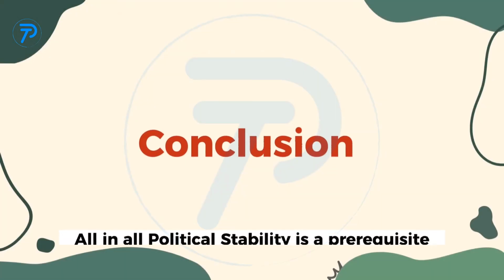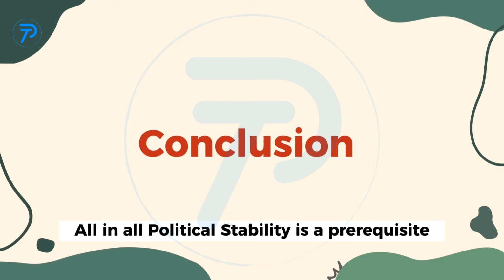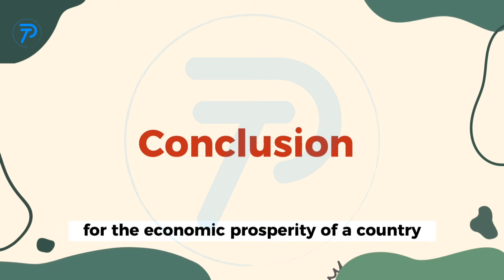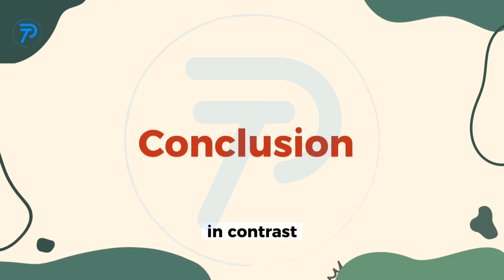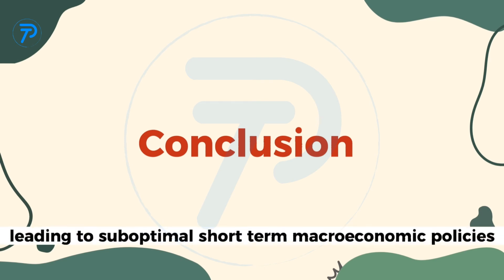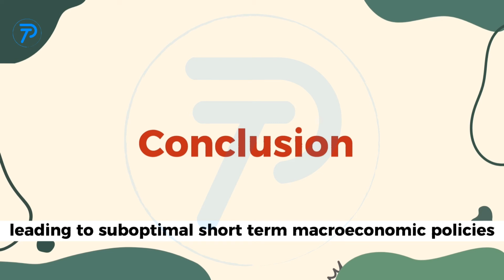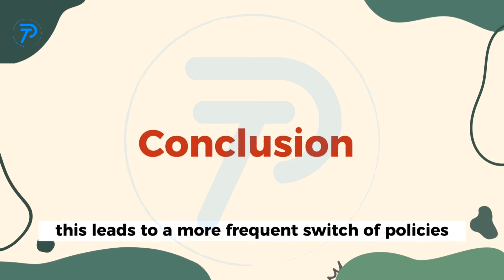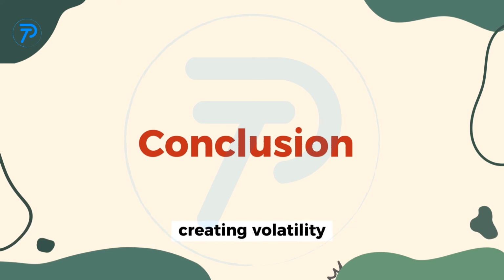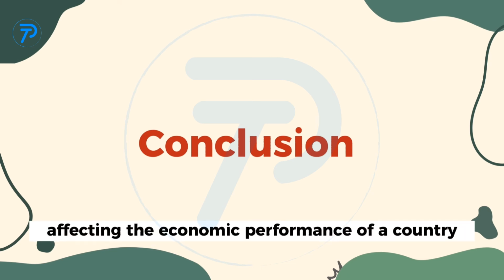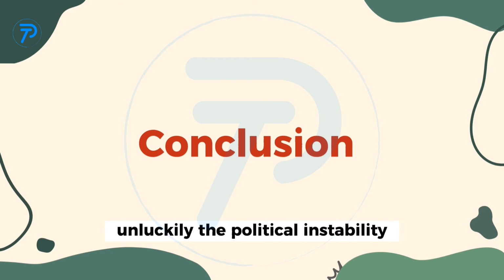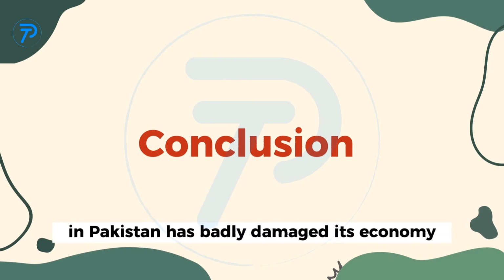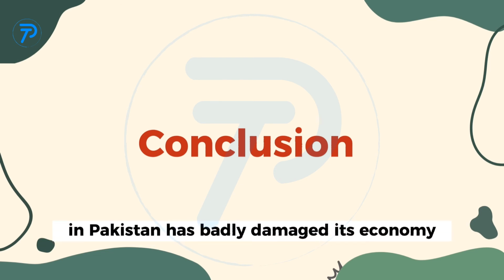Conclusion. All in all, political stability is a prerequisite for the economic prosperity of a country. In contrast, political instability shortens the policymakers' horizons, leading to suboptimal short-term macroeconomic policies. This leads to a more frequent switch of policies, creating volatility, thus negatively affecting the economic performance of a country. Unluckily, the political instability in Pakistan has badly damaged its economy.